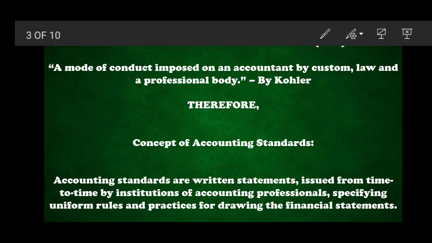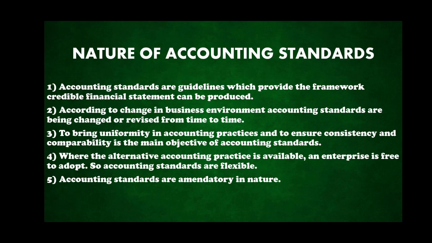The next one is the nature of accounting standards. What could be the nature of accounting standards? The first one is, the accounting standards are the guidelines which provide the framework by which credible financial statements can be produced. So what happens? A complete, proper financial statement can be produced.